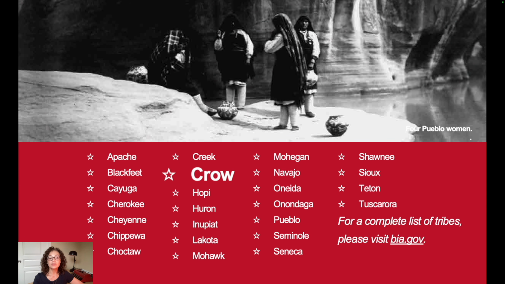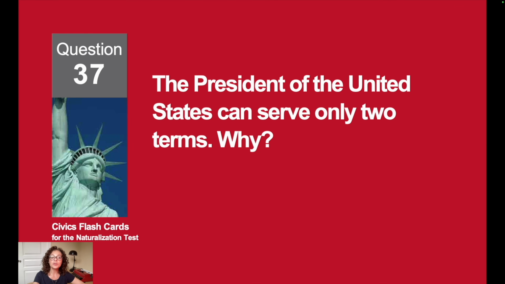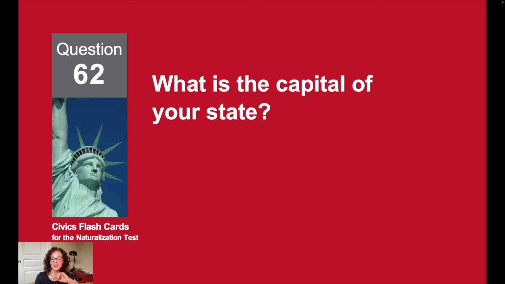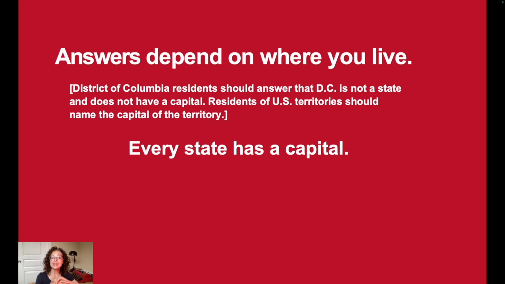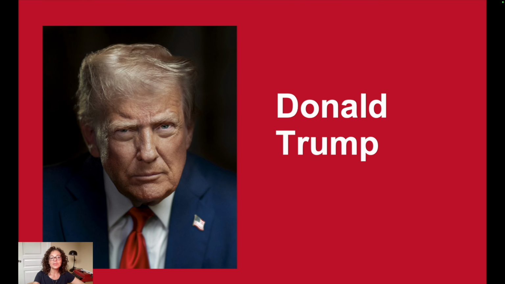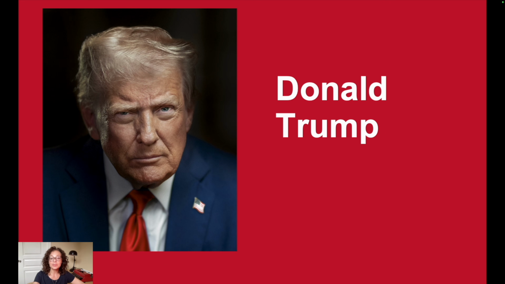Name one American Indian tribe in the United States. Crow. The President of the United States can serve only 2 terms. Why? To keep the president from becoming too powerful. What is the capital of your state? Of course, that depends on your state. Every state does have a capital. What is the name of the President of the United States now? It is Donald Trump.